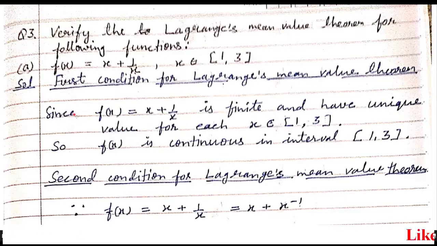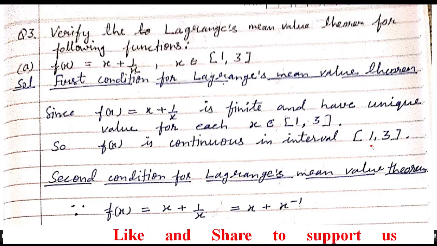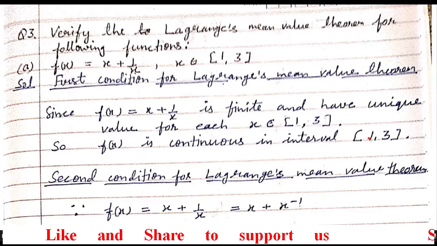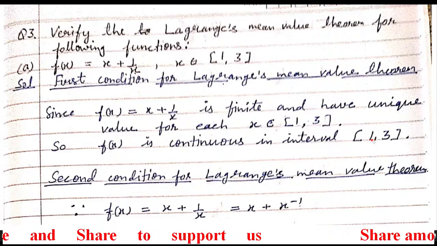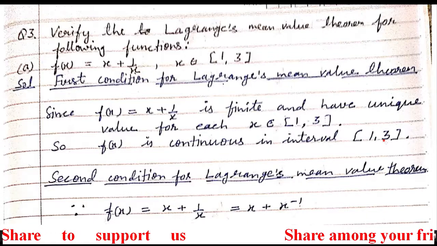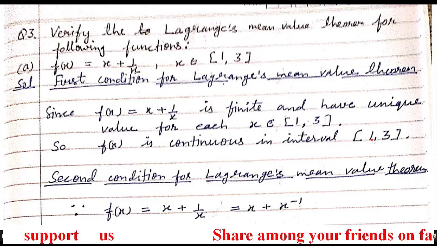So we start here. Since f(x) is x + 1/x, this is given to us. Now to prove the continuity of a function, it's sufficient to find out that the function is defined for all the values, and at each value of x, the function should have a unique value.